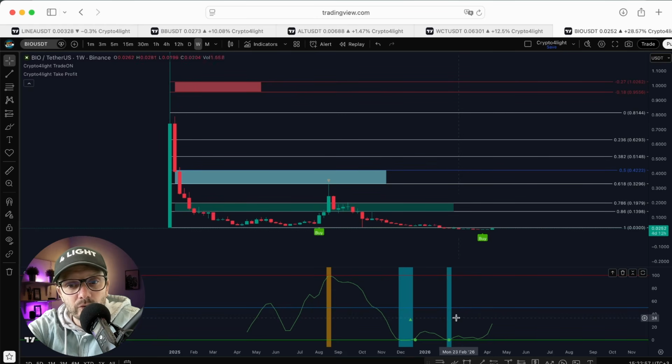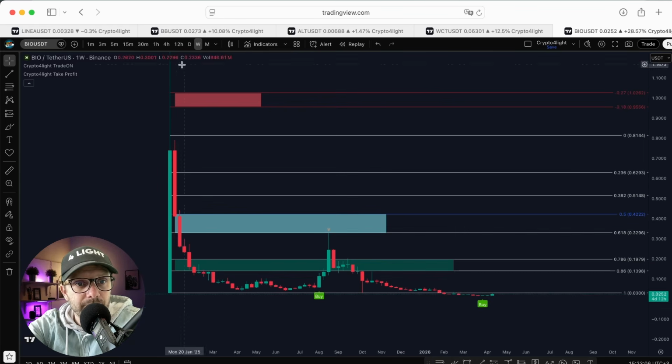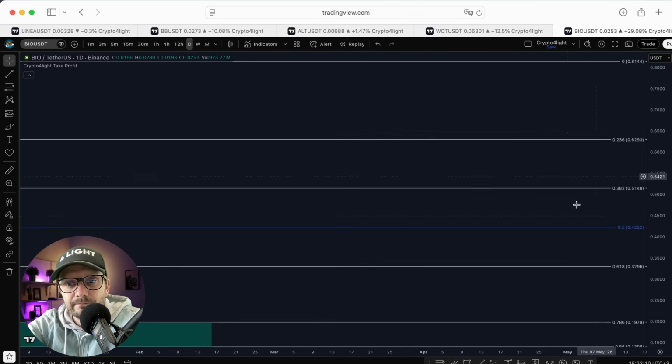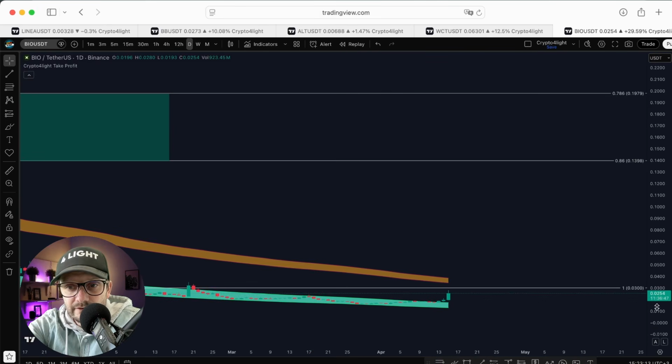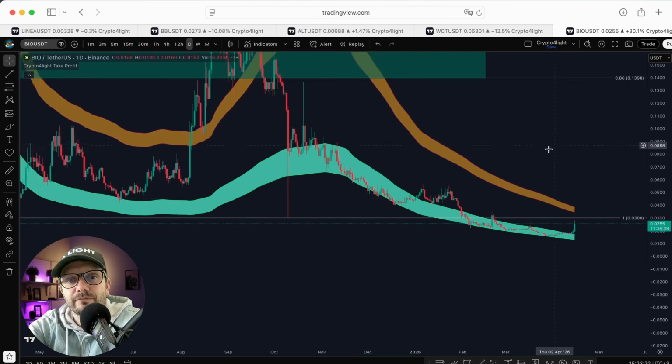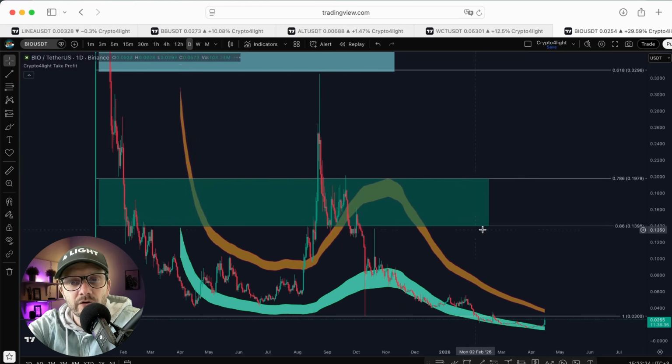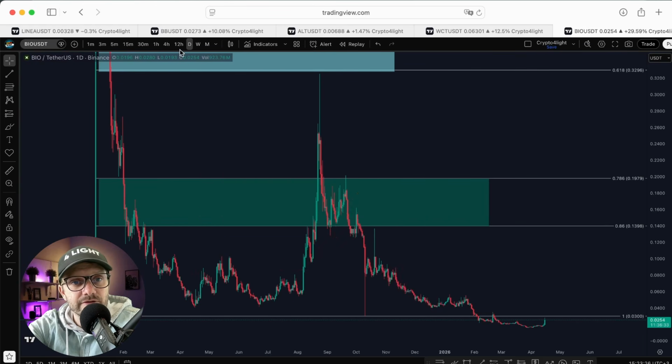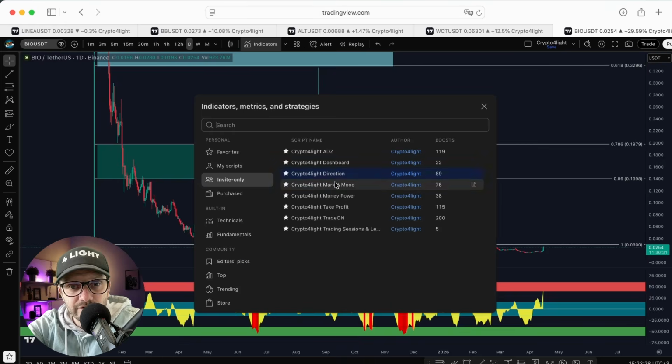Money power, no money inflow. Money inflow was last time at 210.33. So basically we're at the same level. Nice. You can buy if you want. Take profit, no data. On the daily, we tested a buy line 2 days ago. Now take profit is 310.41. Exit line 310.87. Done. Just take a pause, mark the level, and add alerts to these indicators. ADZ direction, market mood.